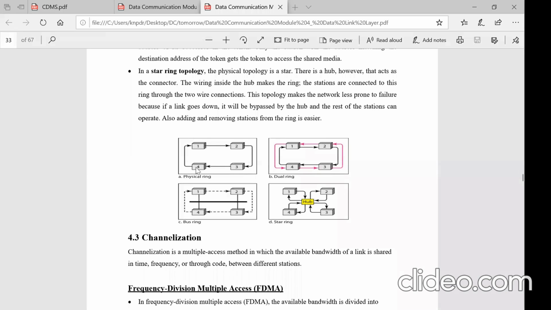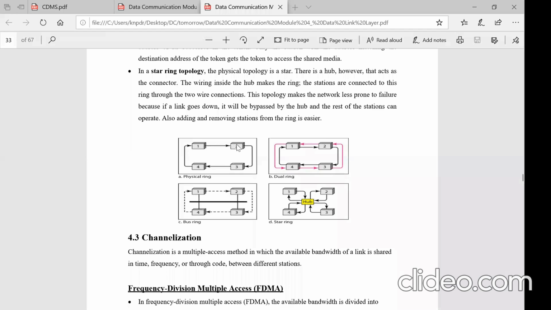And suppose 4 is supposed to send it to 3. It cannot send directly, even though the path from 4 to 3 is very short. It cannot reverse the data transfer. It has to release it in the unidirection that is already decided, right? It will release it to 1. Since the header will have the address of station 3, 1 will not capture the data, right?